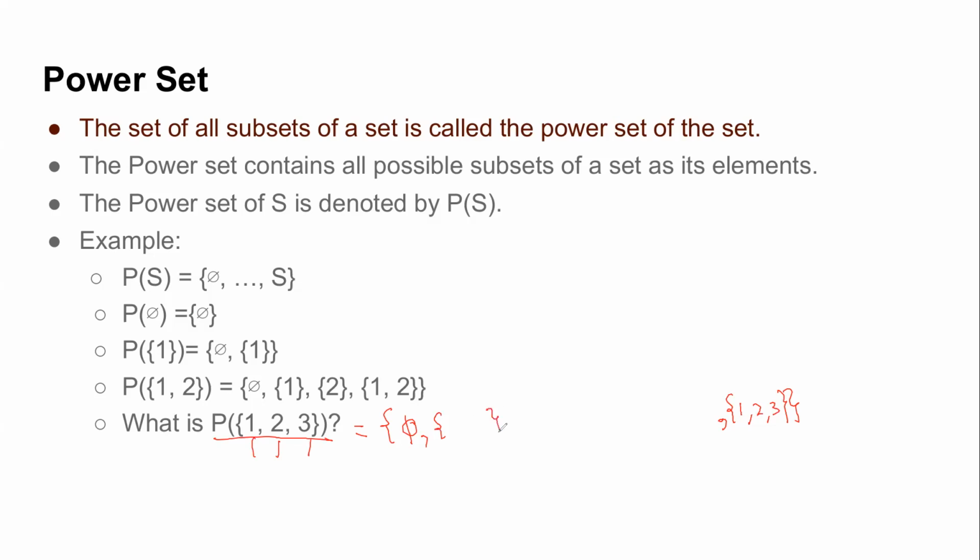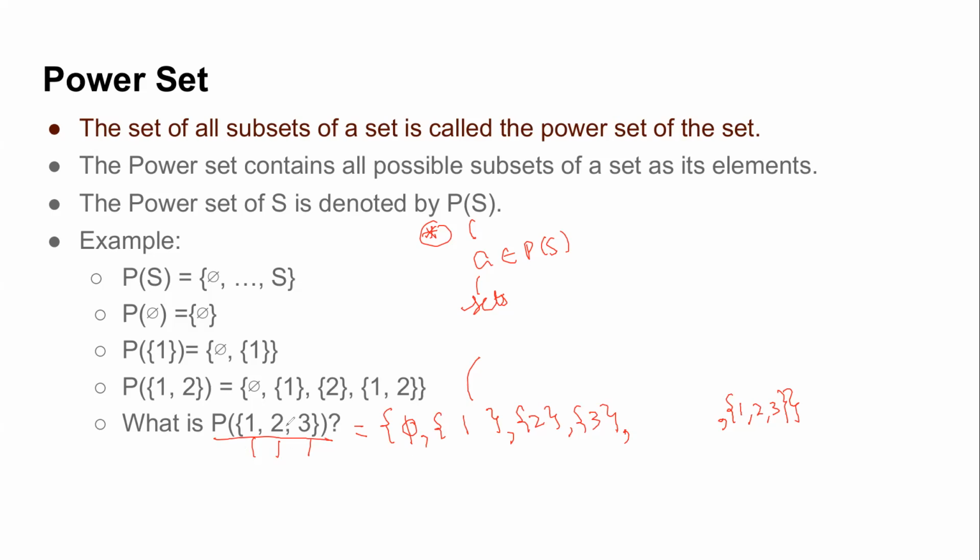Why within curly braces? Because remember the main rule that I told you, that all the members of the power set are themselves sets. So they should always be within curly braces. So we have 1, we have 2, we have 3. These are the singleton sets. Now, what are the other possible combinations I can have?